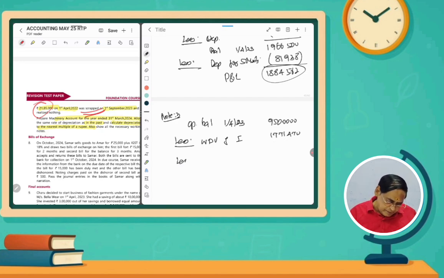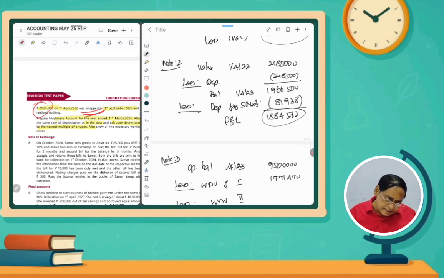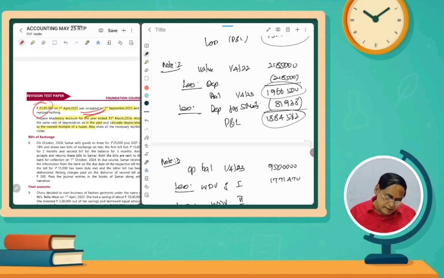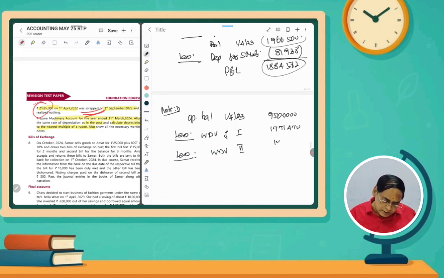And then less another machine, which was scrapped. The written down value of the second machine, how much? That is 19,66,500. This amount we have to take. If we deduct these two amounts, that is the value as on 1/4/2023 for which you have to provide depreciation for the whole year.